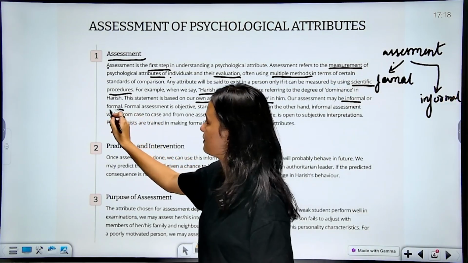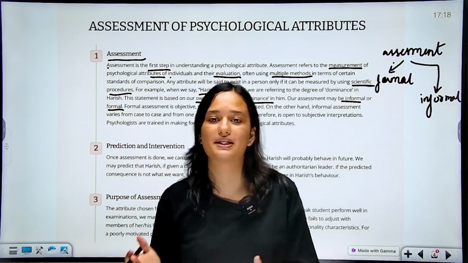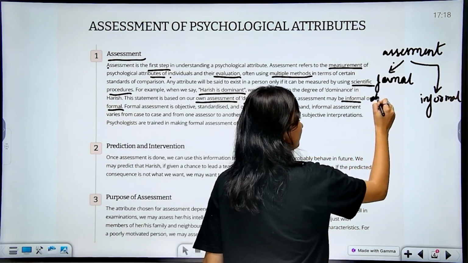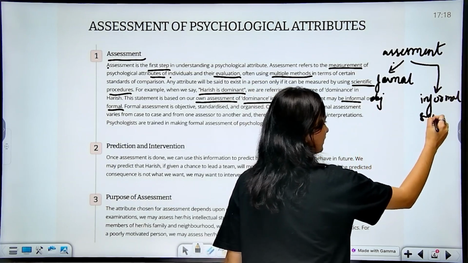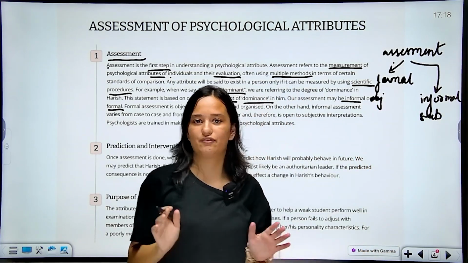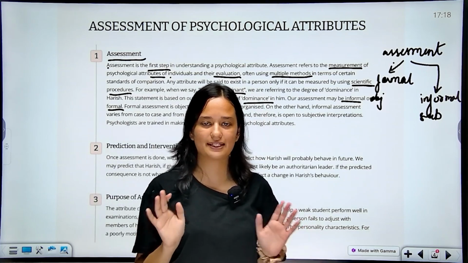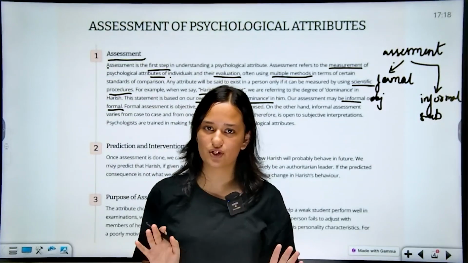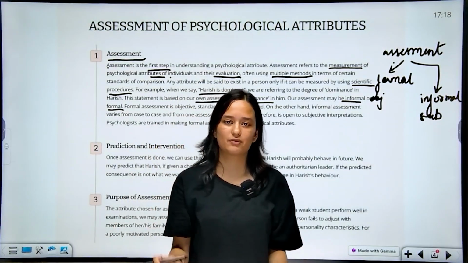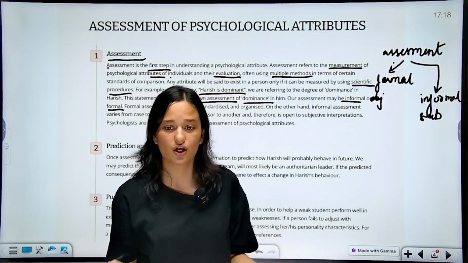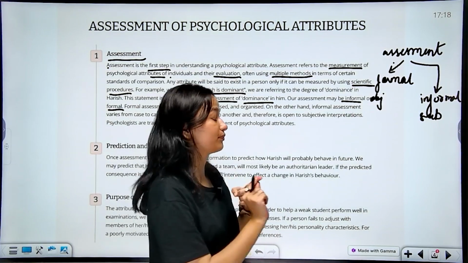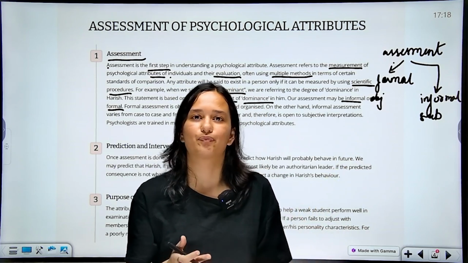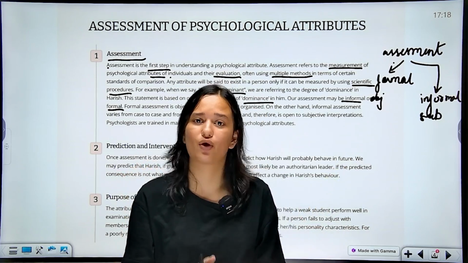What's the difference between formal and informal assessment? Now, formal assessment is basically objective and informal assessment is subjective. For example, take the example of your science test. There are 5 questions, and each is just a one-word answer, so there will only be a one-word answer to each question. If you've answered one question correctly, then you will get 1 mark. That means each student will be judged, will be marked on the same basis.